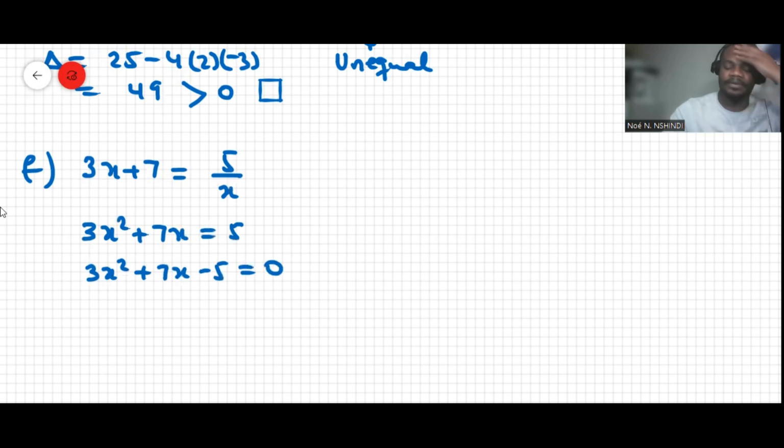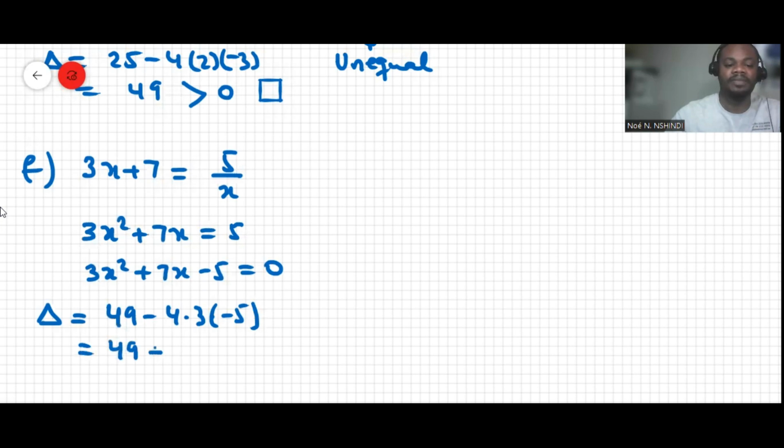Okay, now we can find the discriminant delta by doing what? B squared, which is 7 squared, 49, minus 4 times A times C, which is negative 5. That makes 49 plus, okay, because negative quickly makes positive, 4 times 3 is 12, 12 times 5 is 60.